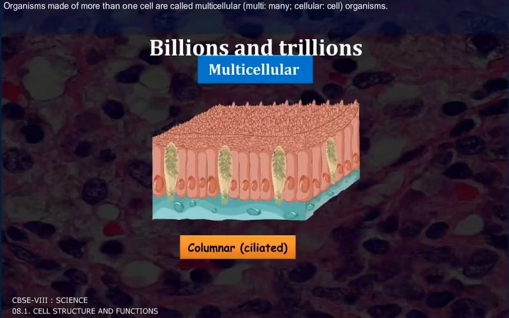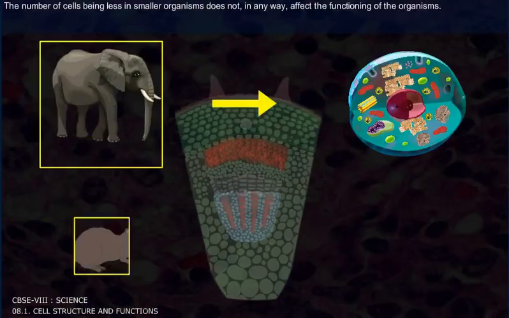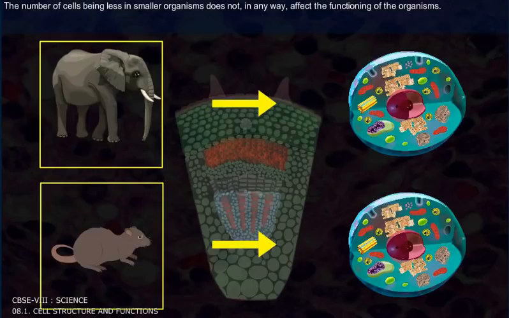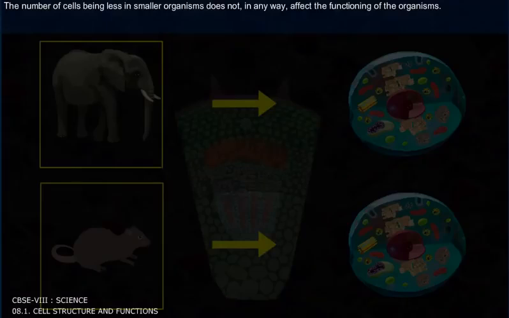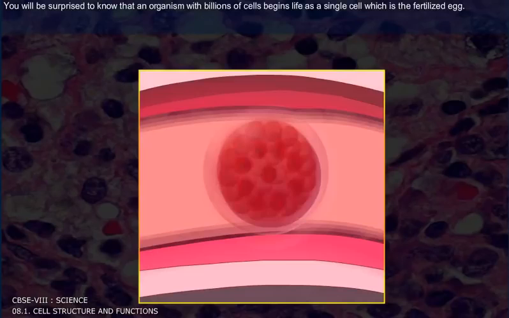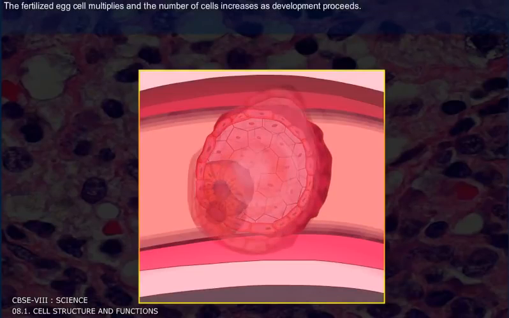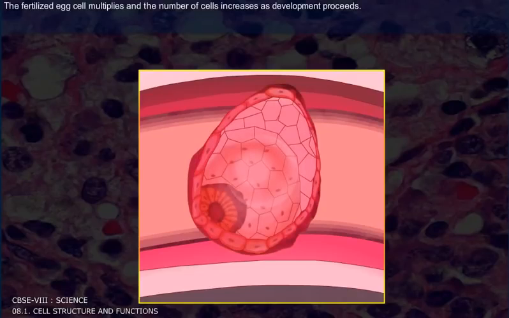Organisms made of more than one cell are called multicellular. Many, cellular. The number of cells being less in smaller organisms does not in any way affect the functioning of the organisms. You will be surprised to know that an organism with billions of cells begins life as a single cell, which is the fertilized egg. The fertilized egg cell multiplies and the number of cells increases as development proceeds.